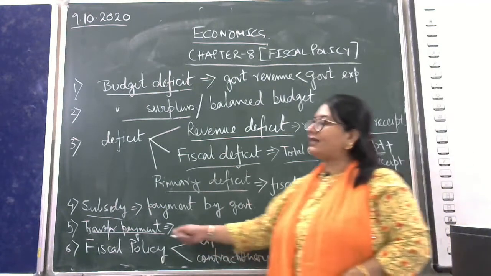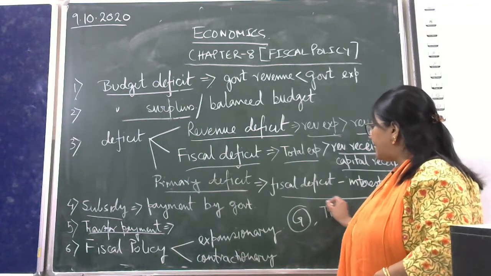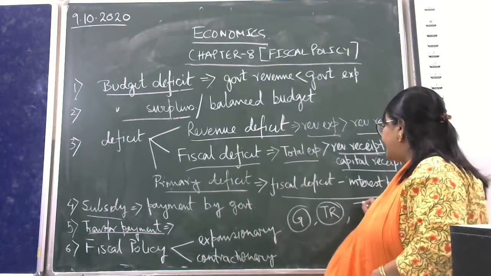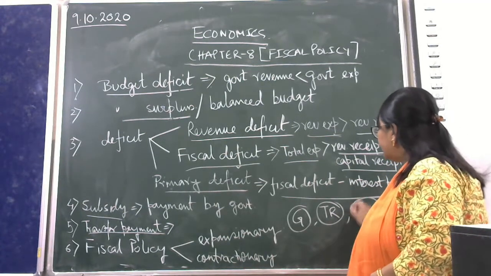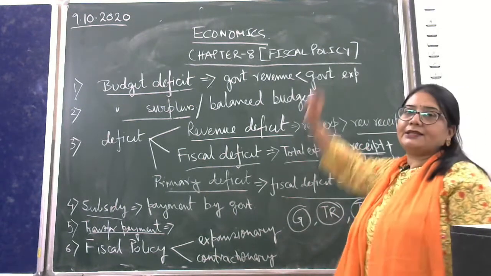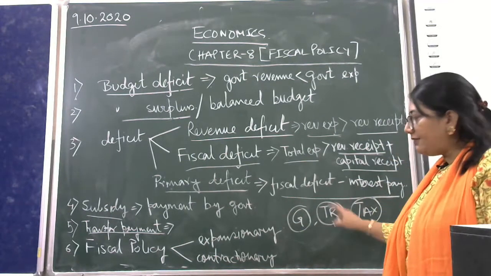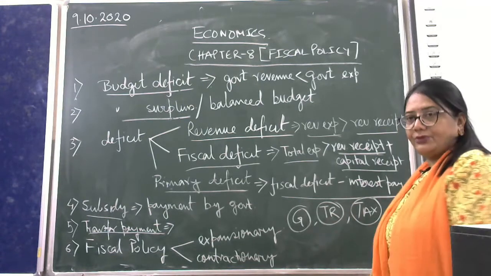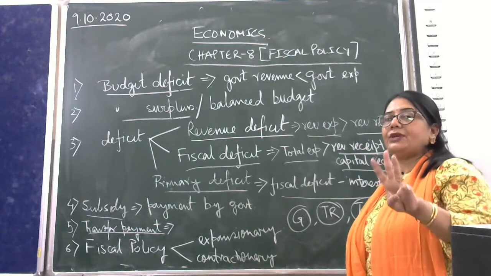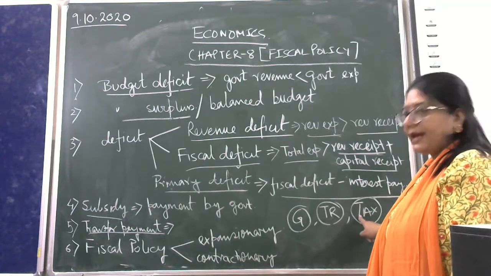Second one is transfer payments, transfer income made by the government. Pensions, unemployment dole, these are the transfer payments. And the last one is tax. These three are the vehicles of fiscal policy. Fiscal policy implies these three, either individually or a combination of these three things. So fiscal policy has only these three instruments: government expenditure, transfer payments, and tax.